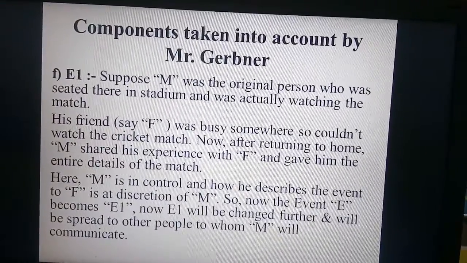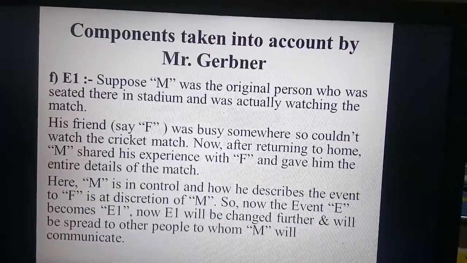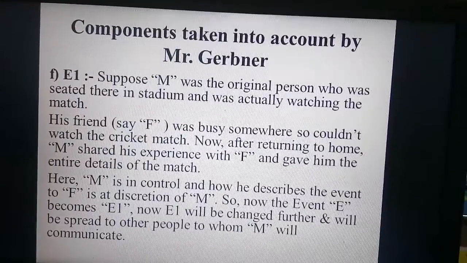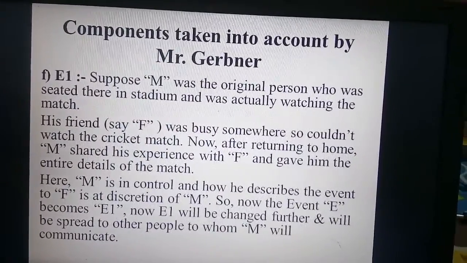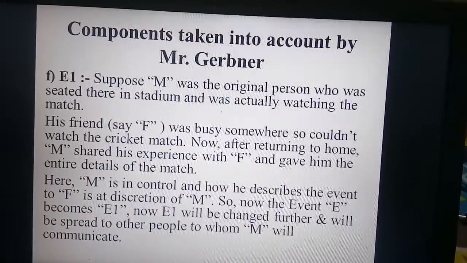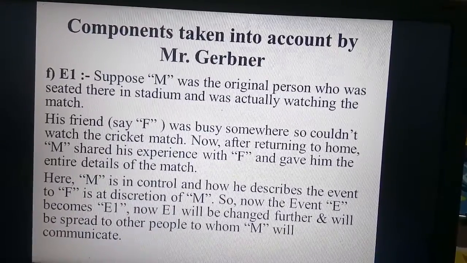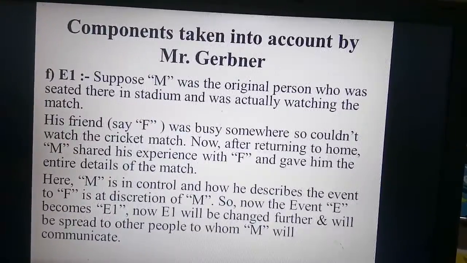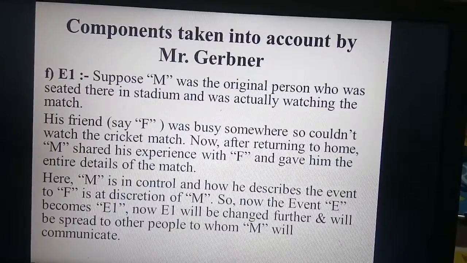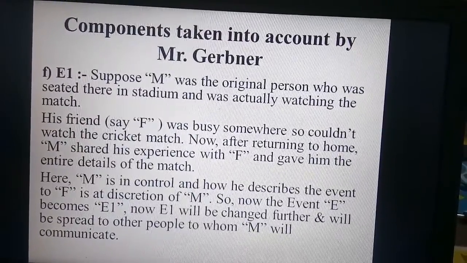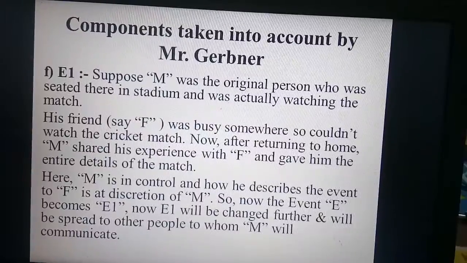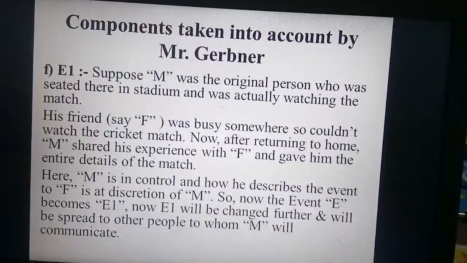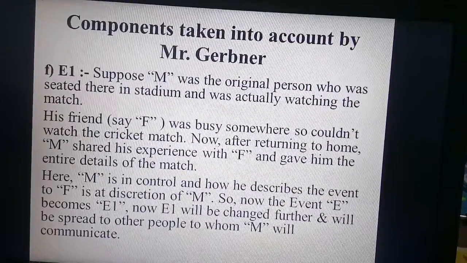Next is E1. Suppose M was the original person who was seated in the stadium and was actually watching the match. His friend, whose name is F, was busy somewhere so couldn't watch the match. Now, after returning home, M shared his experience with F and gave him the entire details of the match. Here, M is in control, and how he describes the event to F is at the discretion of M. So now the event E becomes E1, and it will be changed further when it is spread to the other people to whom M will communicate.